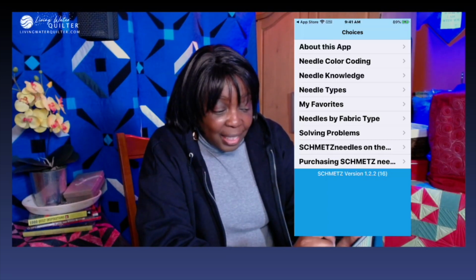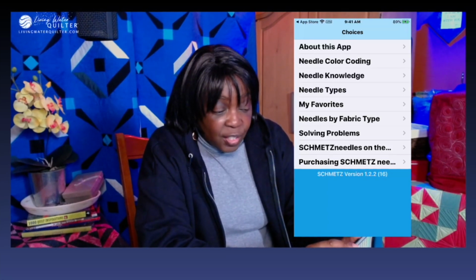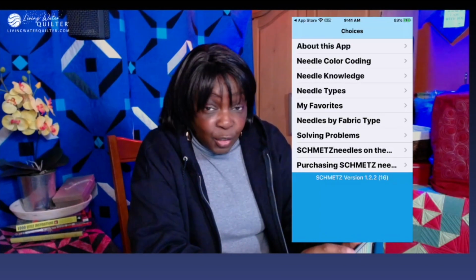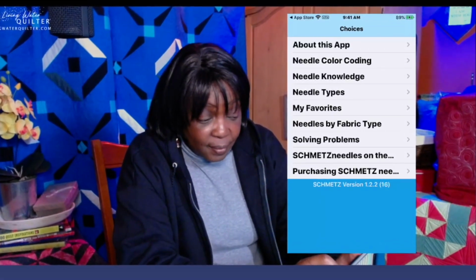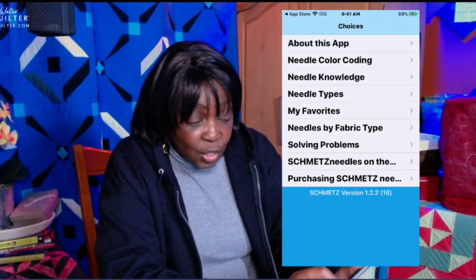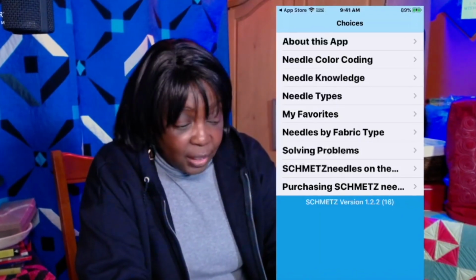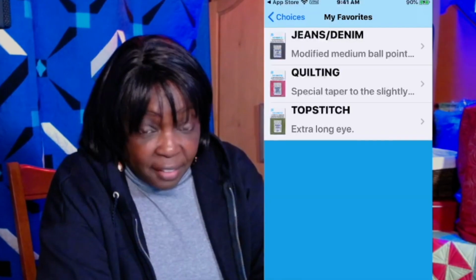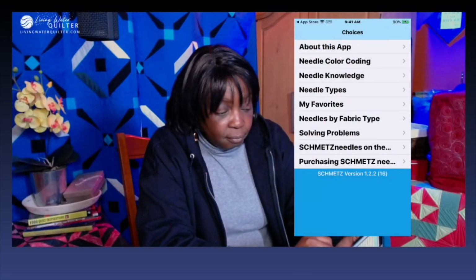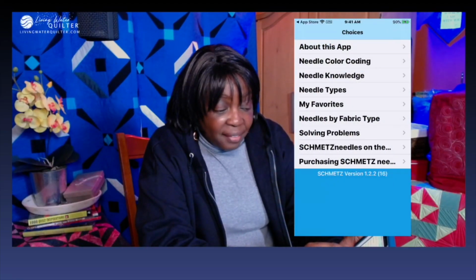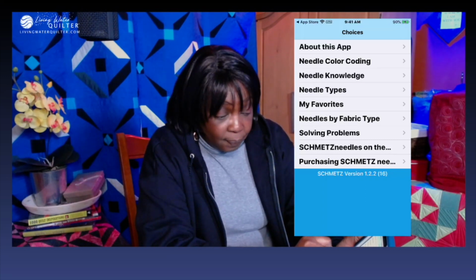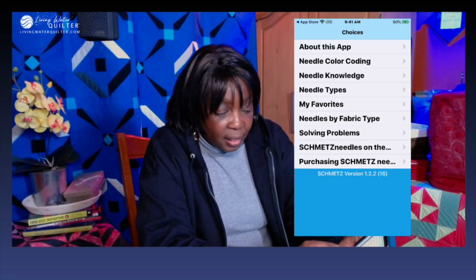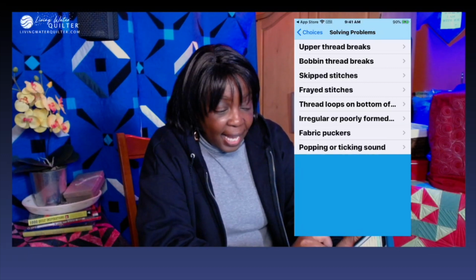It tells you about the app. You get information about their needle color coding system, needle knowledge, the types of needles, your favorites. These are my favorites. Needles by fabric type, and problem solving. Like, problem solving is fantastic.